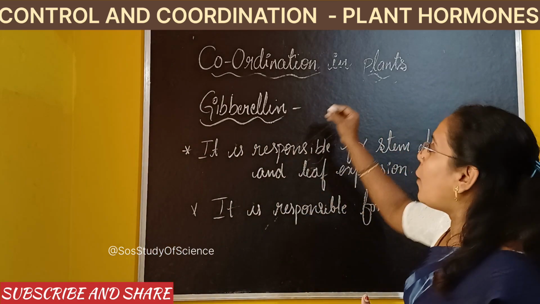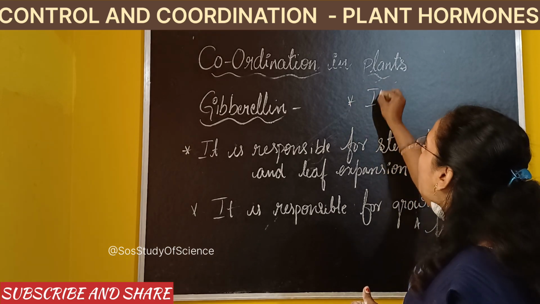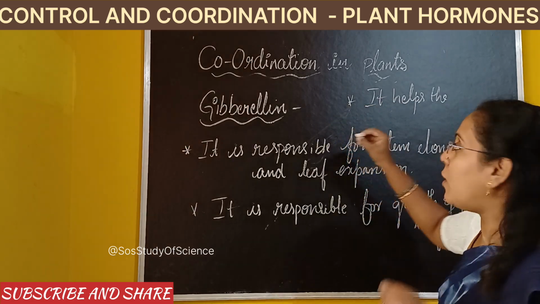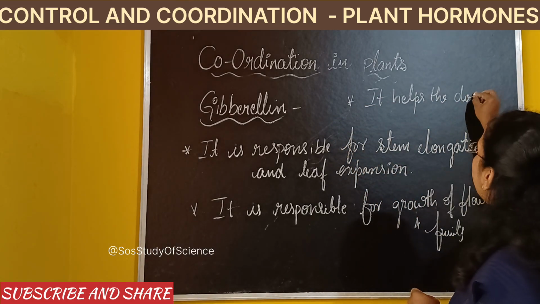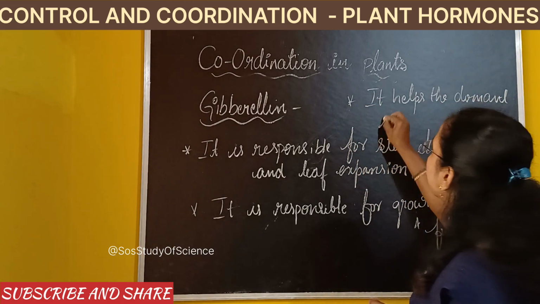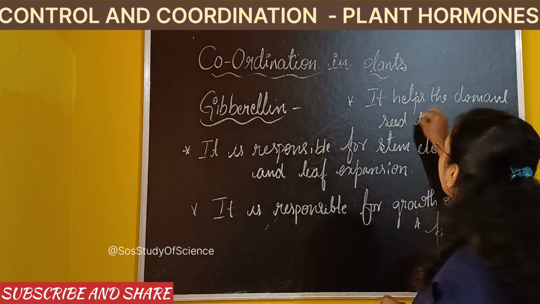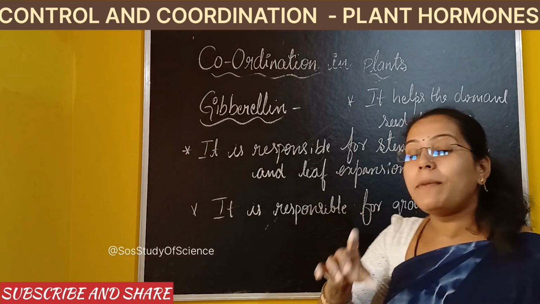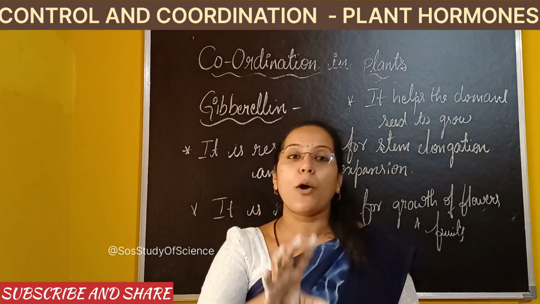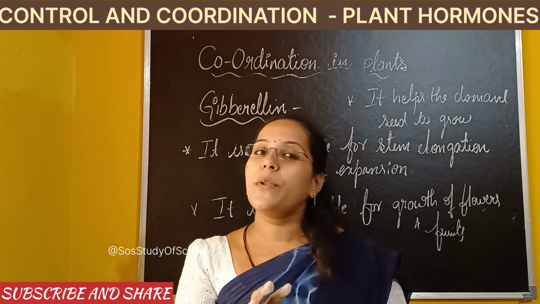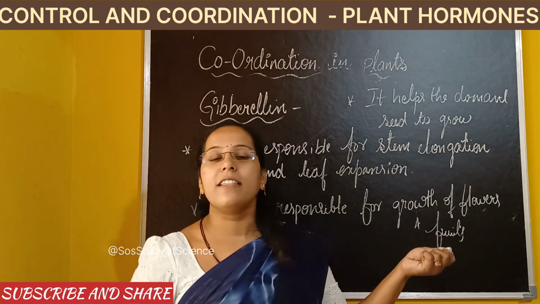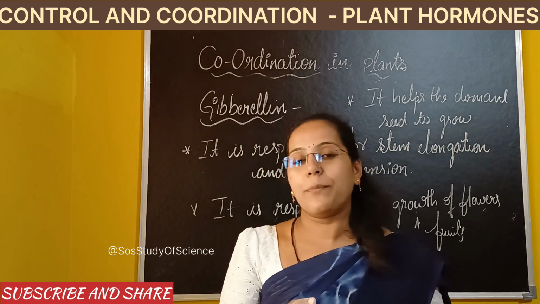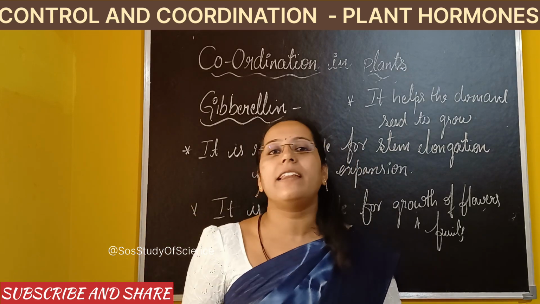Okay, so you can note that point if you want. So it helps the dormant seeds. It helps the dormant, which is nothing but very small, dormant seeds, to grow. Okay, and these dormant seeds, if they are able to grow, they need an appropriate condition. Whenever we say appropriate condition, with respect to plant, it is nothing but always air, water and also the soil. Okay, these things are needed. Okay, and also the sunlight is the mandatory one.